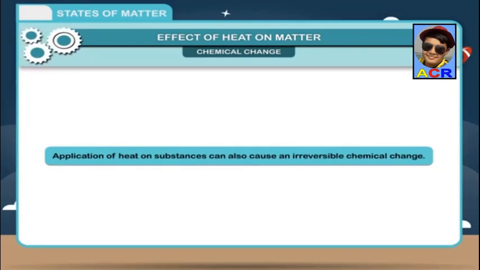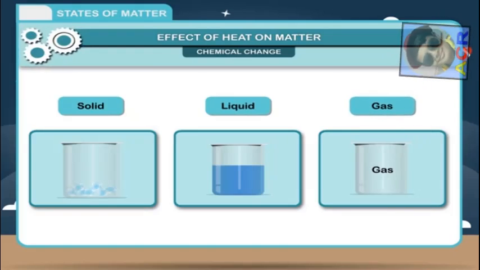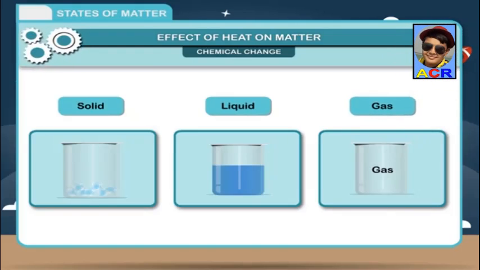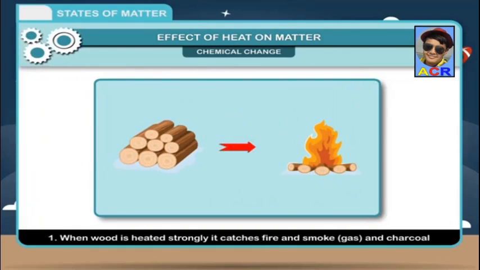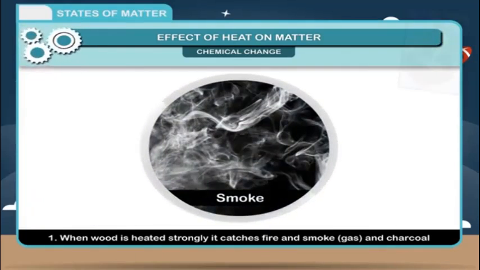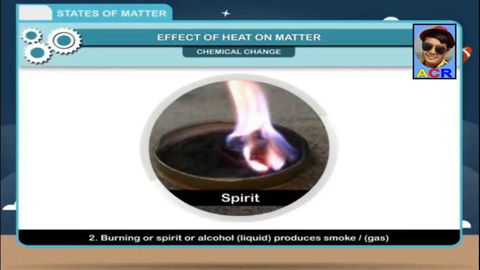Application of heat on substances can also cause an irreversible chemical change. Burning of all substances, whether solid, liquid, or gas, brings about a chemical change which is irreversible. Some examples are: 1. When wood is heated strongly, it catches fire, and smoke, gas, and charcoal, solid, are produced. 2.